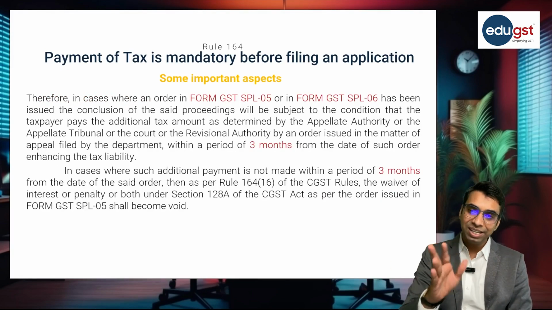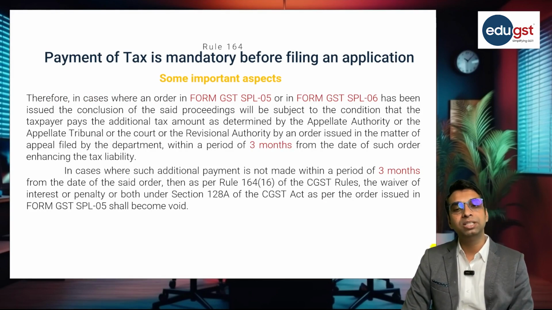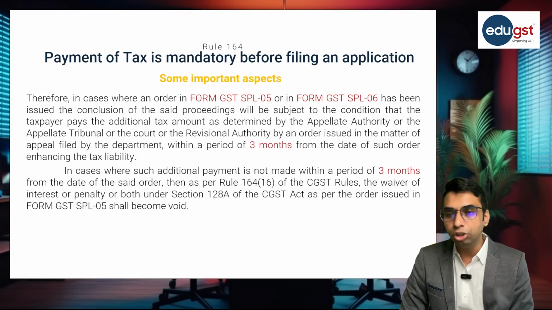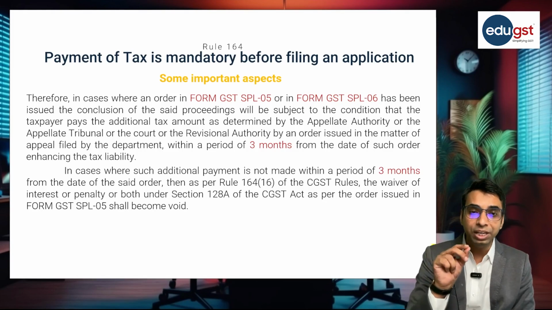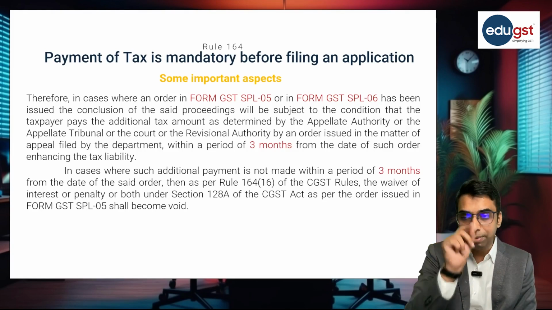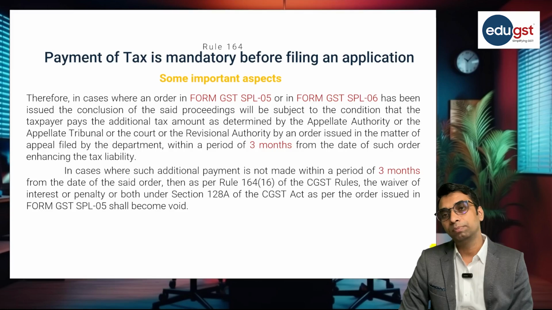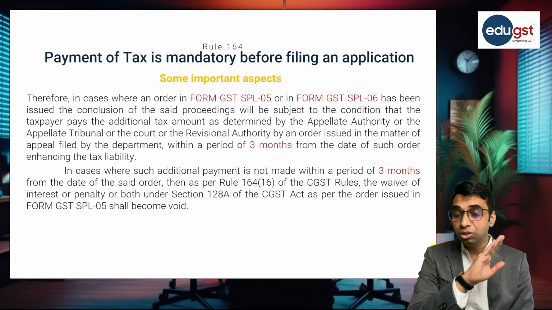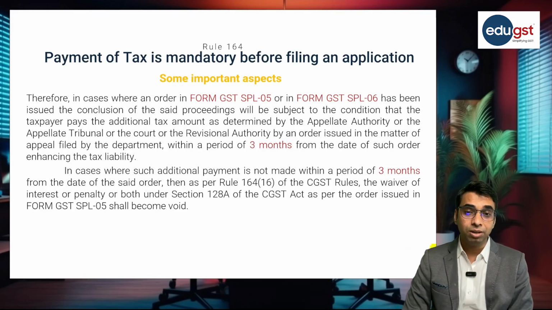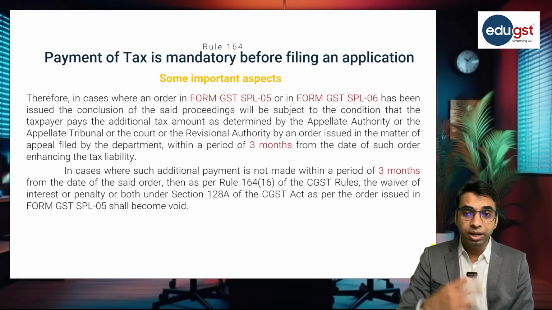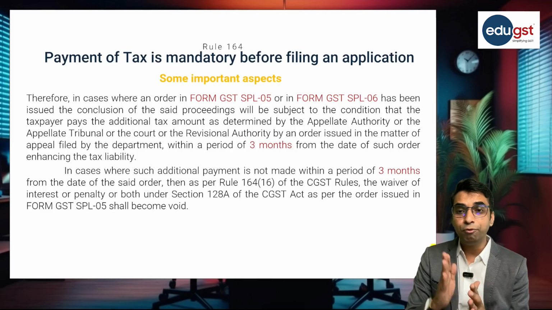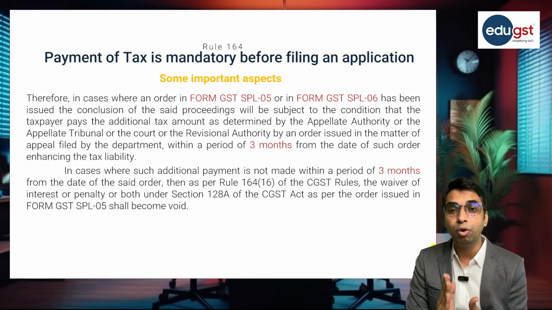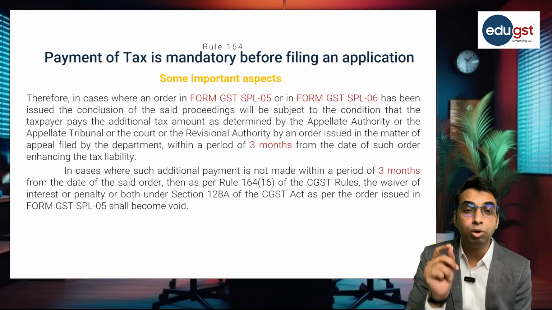And therefore, in cases where an order in form SPL 05 or SPL 06 has been issued, the conclusion of said proceedings will be subject to the condition of making additional payment within a period of 3 months from the date of such order. And if additional payment is not made within 3 months from the date of the said order, the order issued in form GST SPL 05 or SPL 06 shall become void.